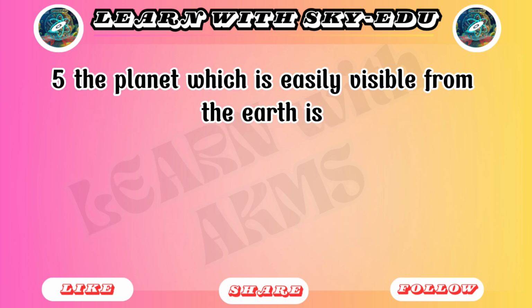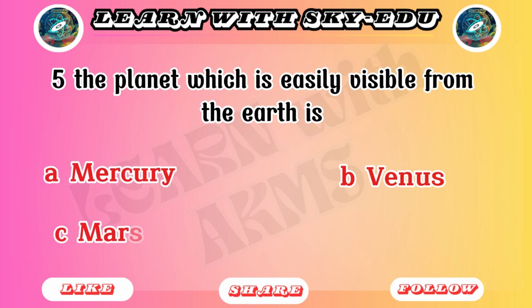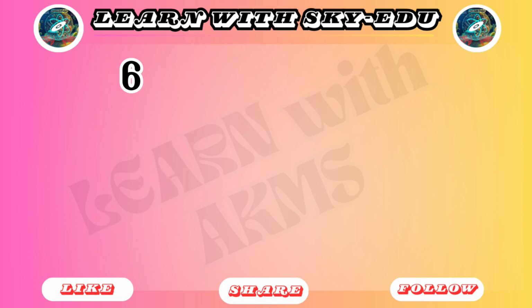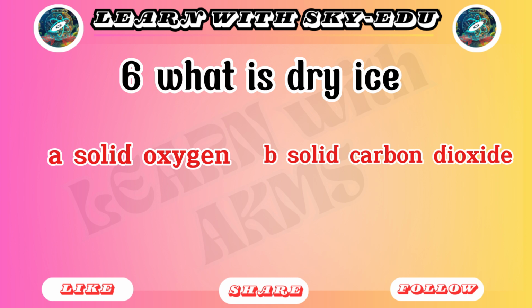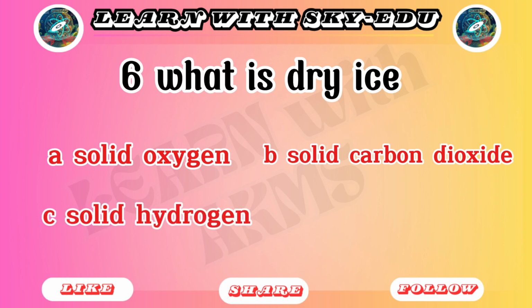5. The planet which is easily visible from the Earth is: A. Mercury. B. Venus. C. Mars. D. Jupiter. 6. What is dry ice? A. Solid oxygen. B. Solid carbon dioxide. C. Solid hydrogen. D. Solid nitrogen.